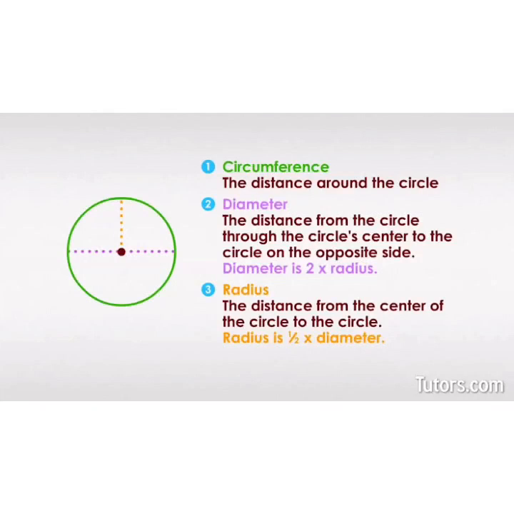and the distance from the center of the circle to the boundary of the circle is known as radius. The distance from one point on a circle through the center to another point on the circle is called its diameter. Children, it is the longest distance across the circle. Children, do you know that diameter is always double the radius? That means twice the radius, and radius is half the diameter.